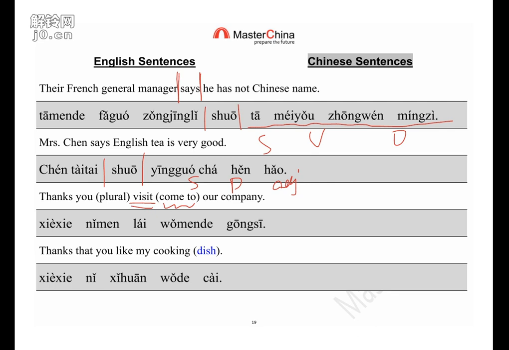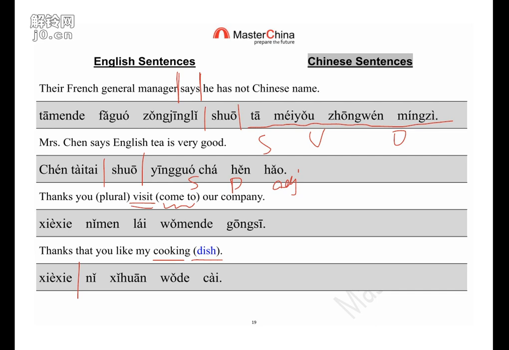谢谢你们来我的公司. So you can use this sentence in your office to welcome some guests, right? Or visitors. And the next one is 谢谢你喜欢我的菜, my cooking. So in some restaurants, the chef will come out to get people's appreciation. So they can reply in this way. 谢谢你，你们喜欢我的菜.